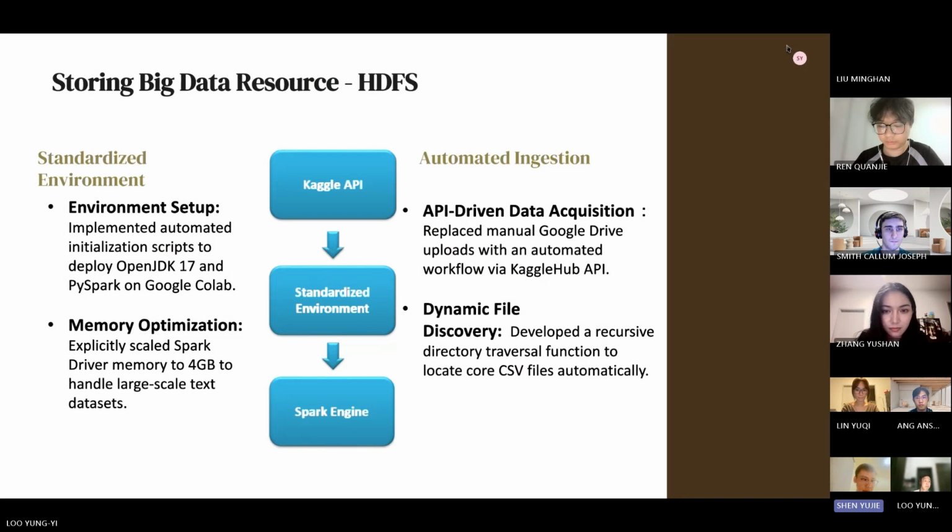The first part is storing the big data resource. First, for the environment, we automated the setup on Google Colab with Java and PySpark and scaled the memory to 4 GB to ensure stability with the big data. Second, the data ingestion is fully automatic. As shown in the center, we replace the manual uploads with the Kaggle API, and our script automatically locates the CSV files and feeds them into the Spark engine, which saves us a lot of time.